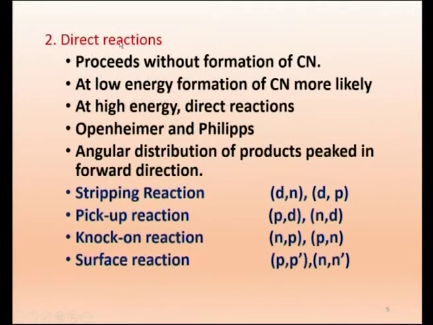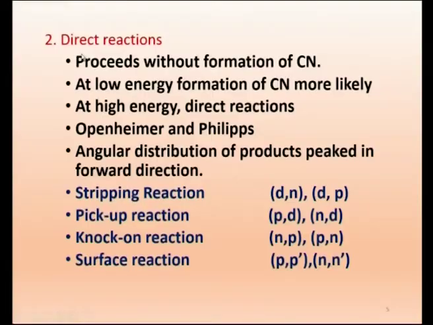Now that is about the compound nucleus formation. Now, direct reaction. As we said, in a direct reaction there is no compound nucleus. The nucleus is there, the incident particle comes, it takes only the transit time, 10 power minus 22 second, goes through, does something and comes out. So there is no intermediate nucleus formed. Any direct reaction proceeds without formation of a compound nucleus. In the example we gave, nitrogen plus alpha gives fluorine, and within square brackets we wrote the compound nucleus. Now there is no compound nucleus.